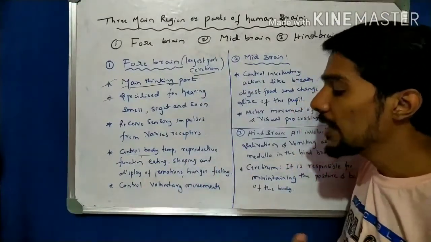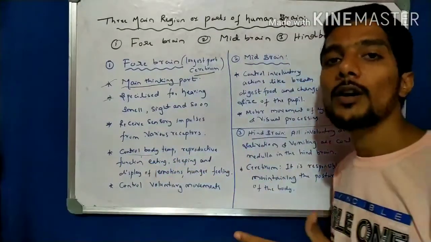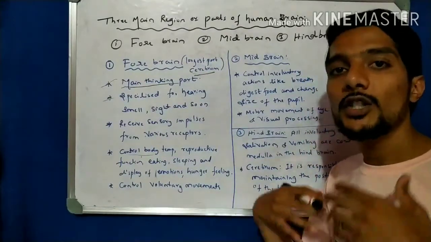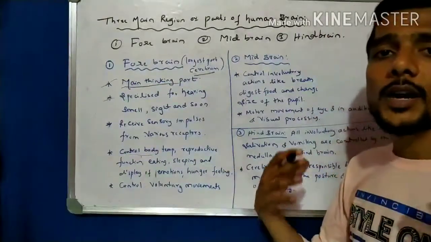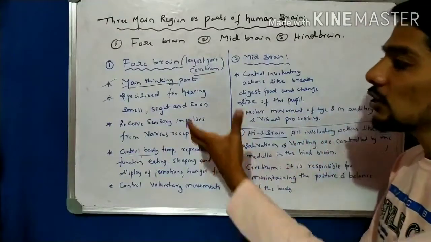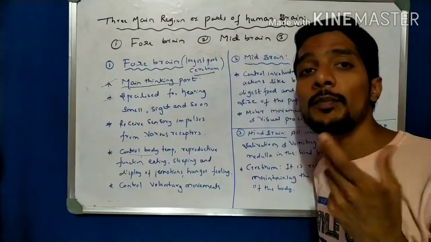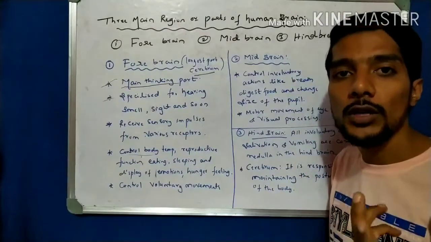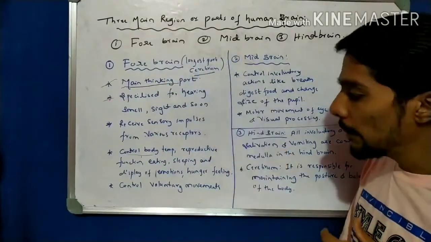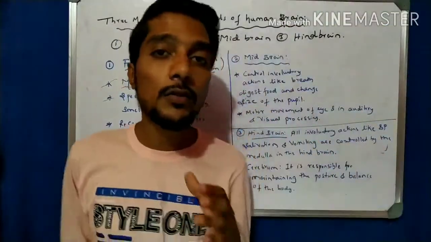It also controls the voluntary movements, the movements which are under our control, that is movement of the leg, movement of the hand, walking, jumping, and during speech the movement of our hands, and expressions of emotions. All this is controlled by what? Forebrain. In a movie you observe expression of emotion, expression of happiness. All are controlled by the forebrain, and it also controls the voluntary movement, that is movement under our control. That is all about the forebrain here.